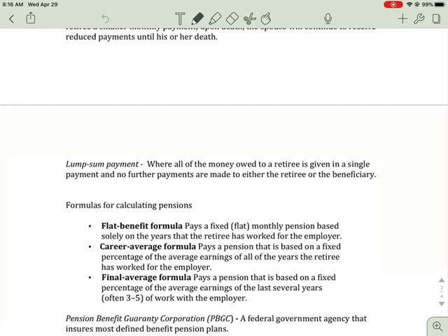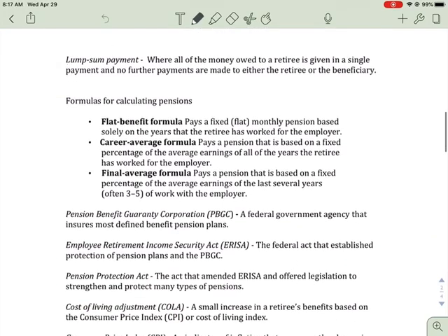And then there's the lump sum payments where, here you go, here's all your money, and we don't pay you any more, and it is totally up to you what to do with it.